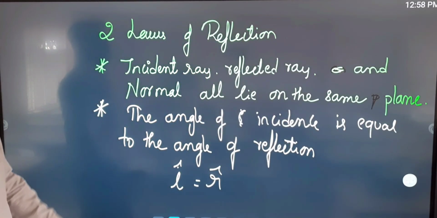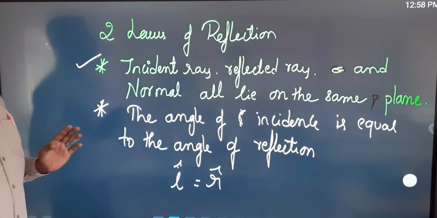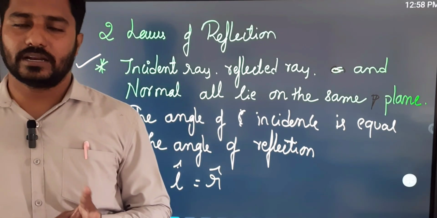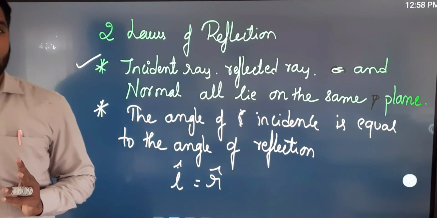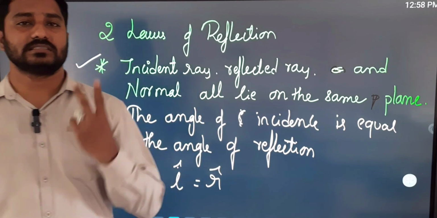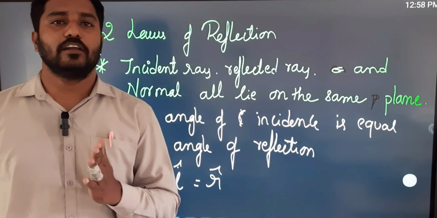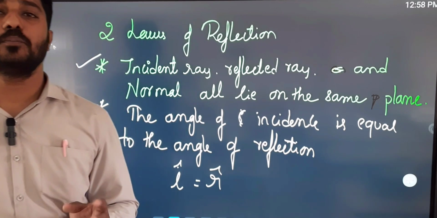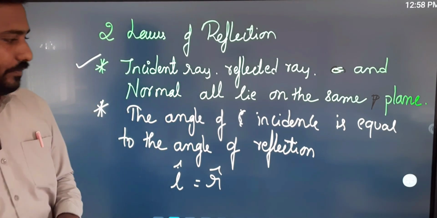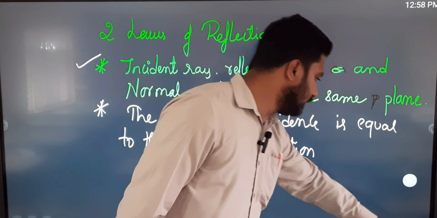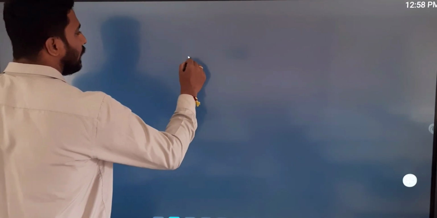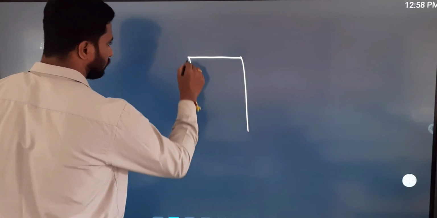The first law says that the incident ray, reflected ray, and normal all lie on the same plane. The second law says that the angle of incidence is equal to the angle of reflection. Now we will proceed. How does the image form through a plane mirror?